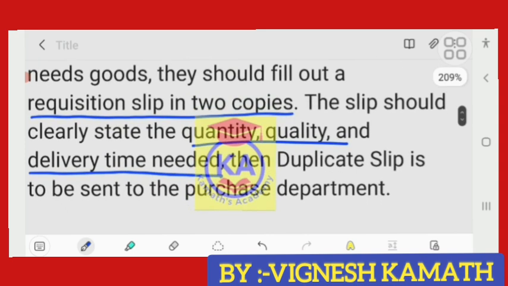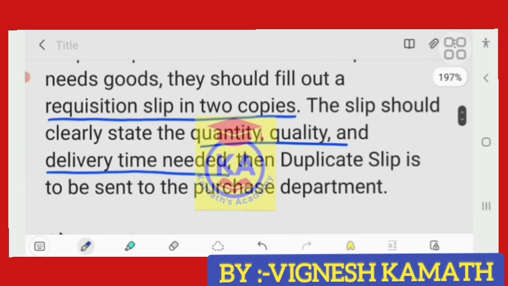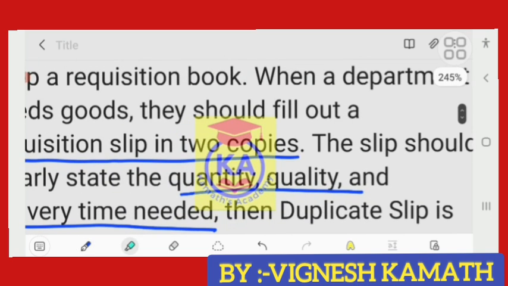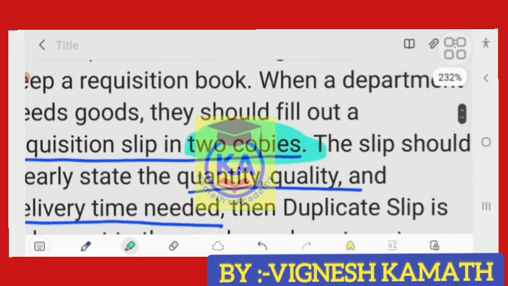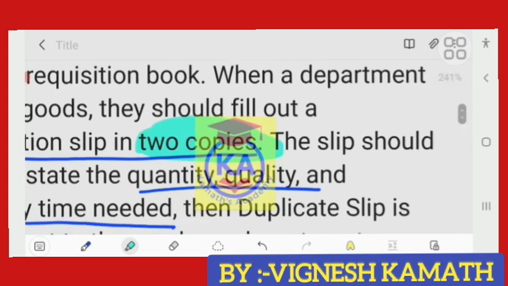Then, the duplicate slip is to be sent to the purchase department. As I have said, this requisition slip has to be submitted to the purchase department, because the purchase department is going to purchase. Now, the requisition slip is to be prepared in 2 copies. Of these 2 copies, one will be kept in their own department, and another will be given to the purchase department.